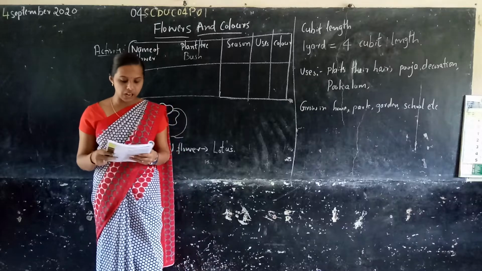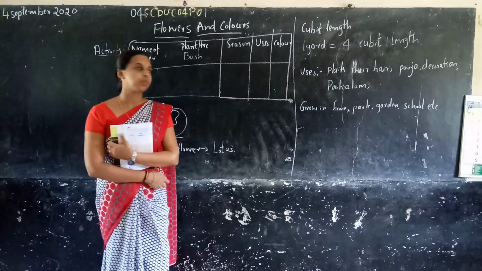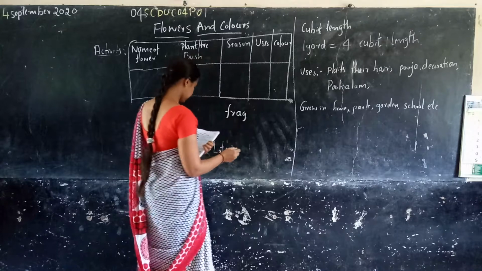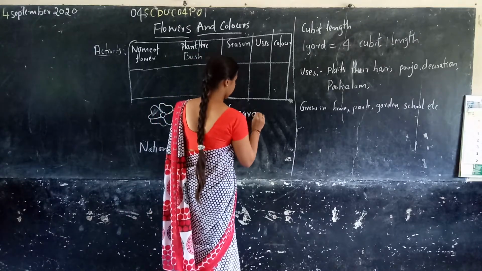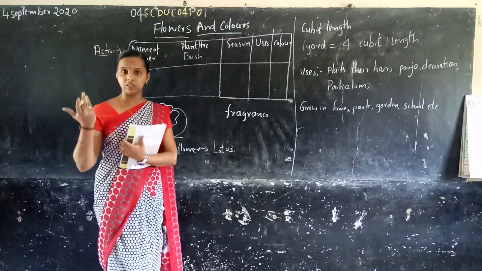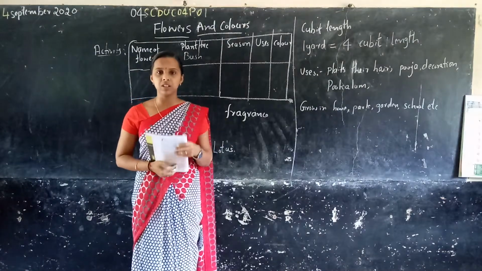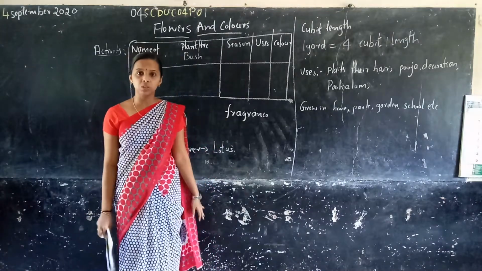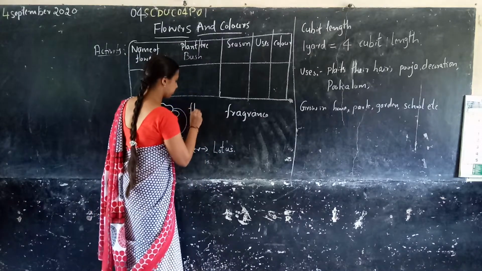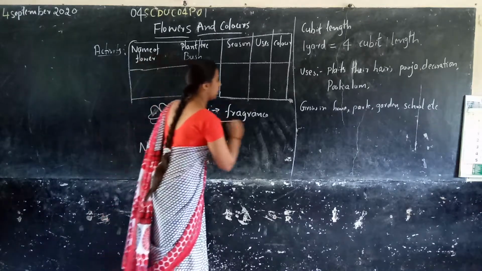A teacher said to a student, "Oh, there is a good fragrance in this room." What is fragrance? That means the smell of the flower. The teacher told that there is a good smell in a flower. So the flower gives fragrance.